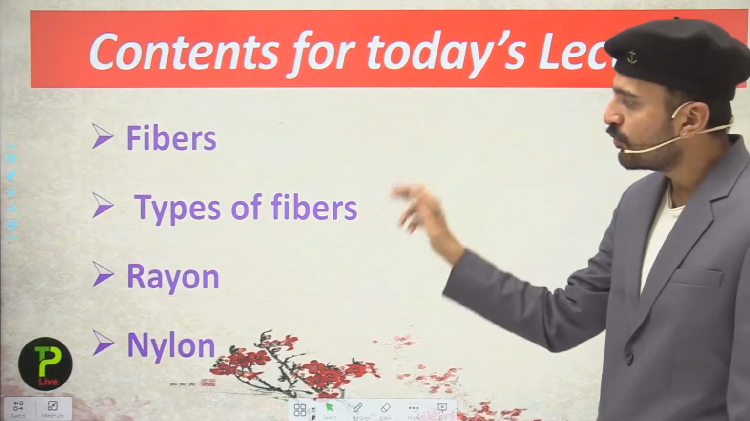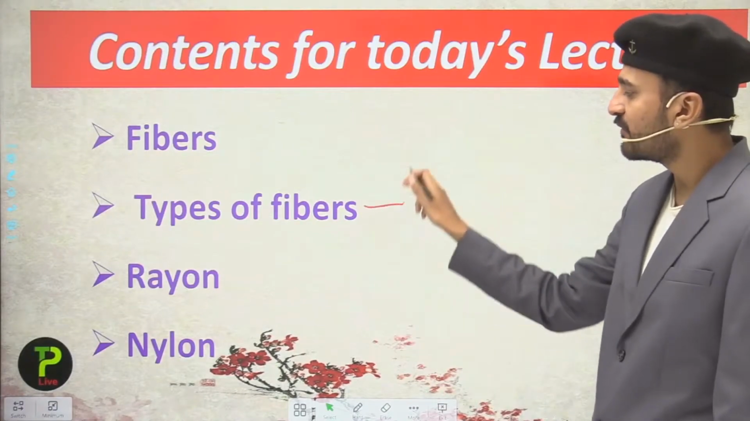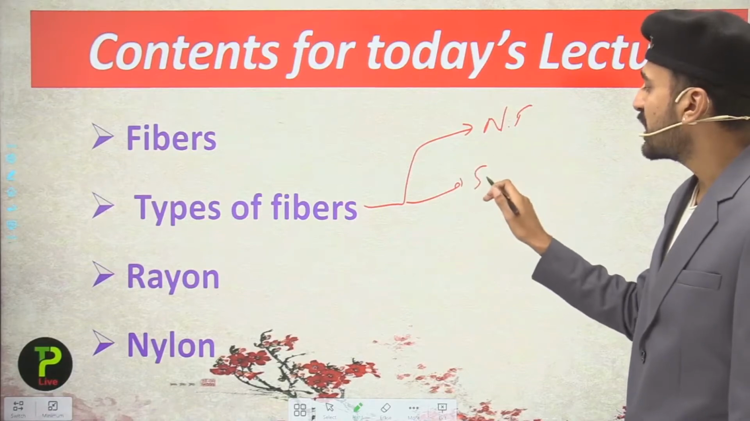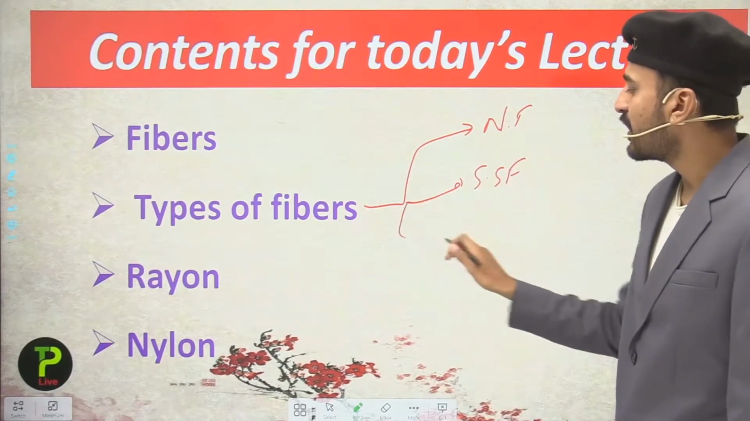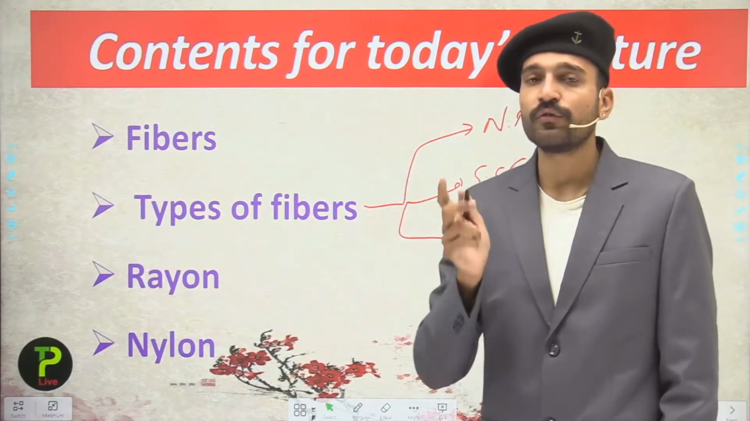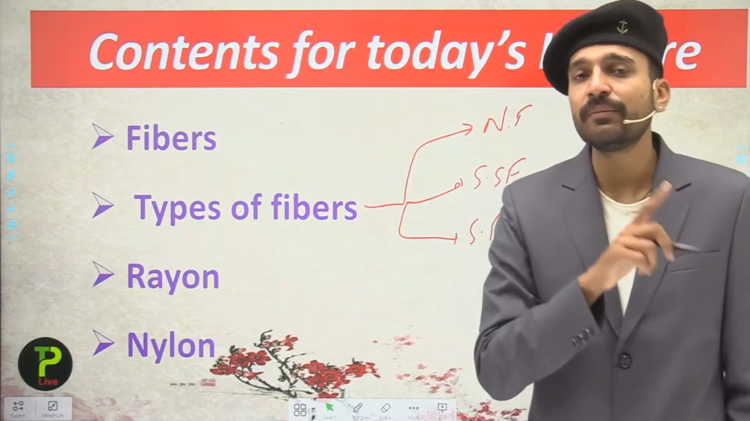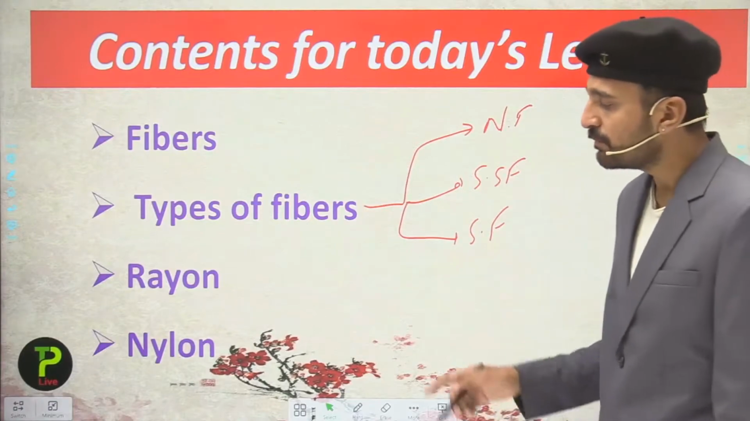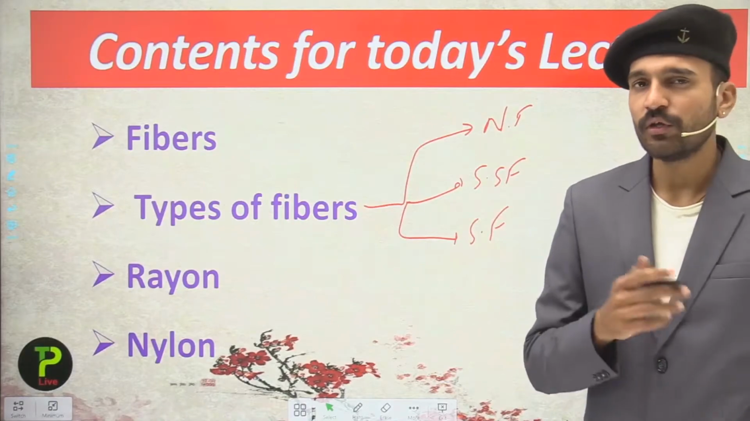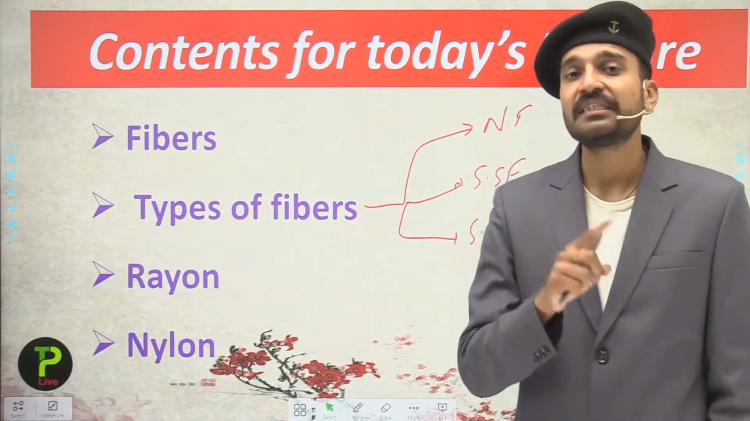Then we move to the types of fibers, that are the three different types: the natural fibers, the semi-synthetic fibers, and the last, the synthetic fibers. Here we have first the rayon. The rayon is the first semi-synthetic fiber, and we are going to deal with the rayon. And the second one is the nylon. So what is the nylon? Nylon is the first synthetic fiber.